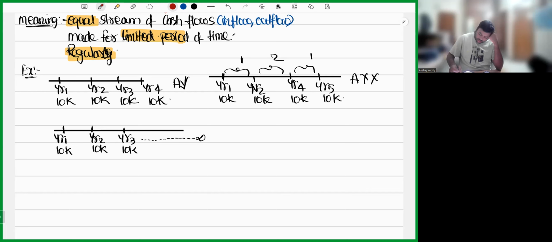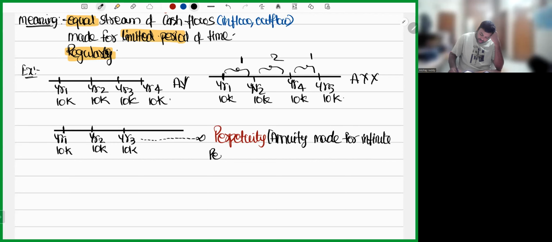So then what will you call it? Simple. I will call it perpetuity. Sir, what is this perpetuity? Annuity made for an infinite period. Annuity made for an infinite period is simply called perpetuity.